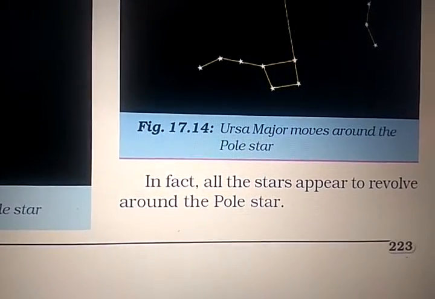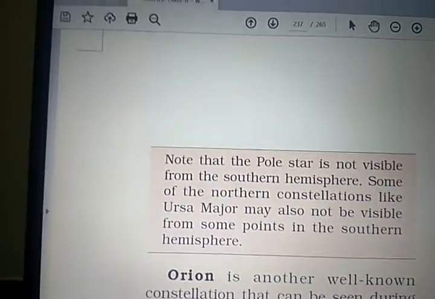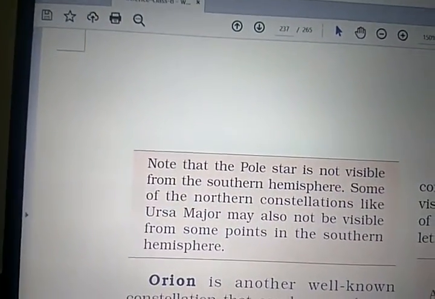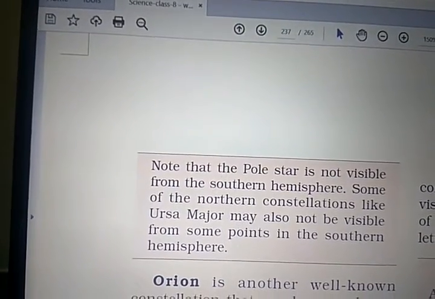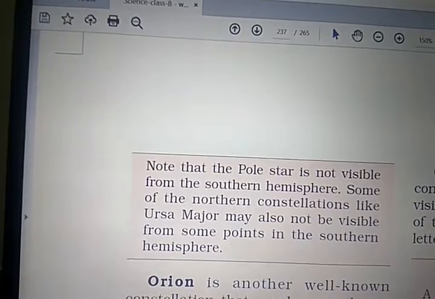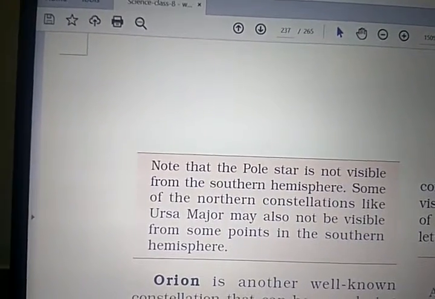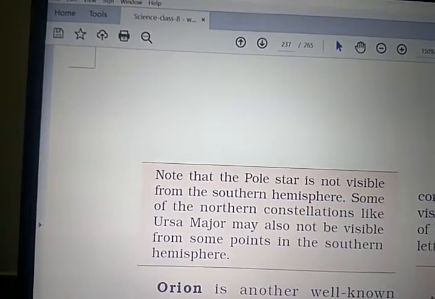In fact, all stars appear to revolve around the pole star. It is to be noted that the pole star is not visible from the southern hemisphere. Some of the northern constellations like Ursa Major may also not be visible from some points in the southern hemisphere. So you can find the pole star from the northern hemisphere only.